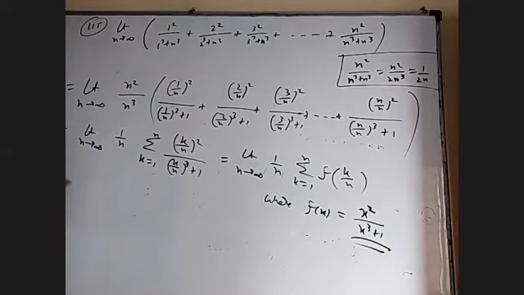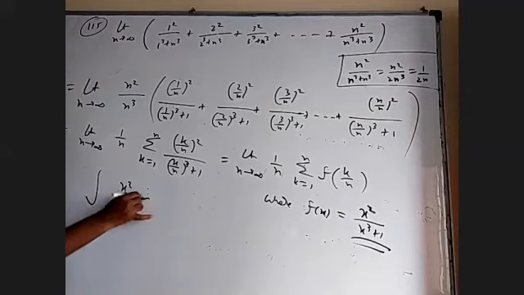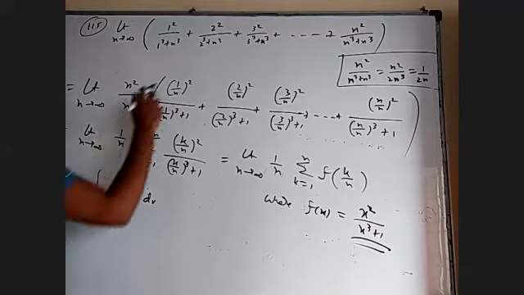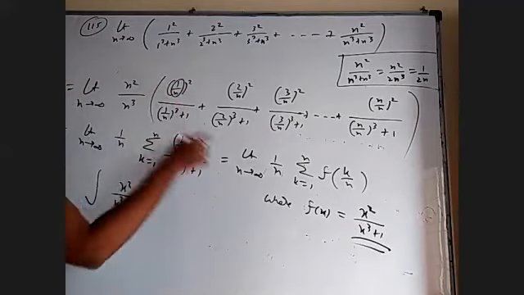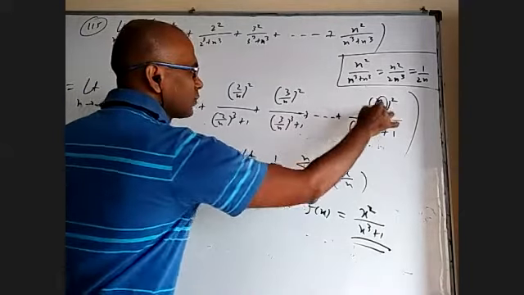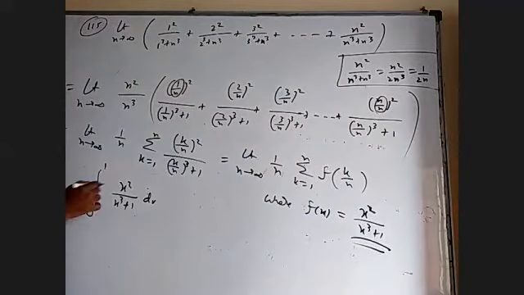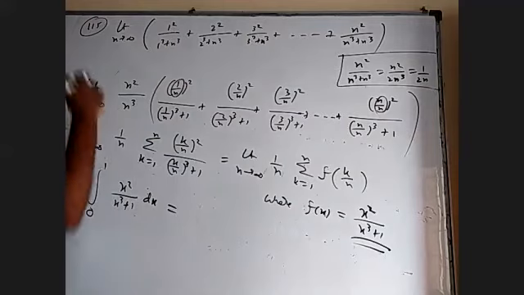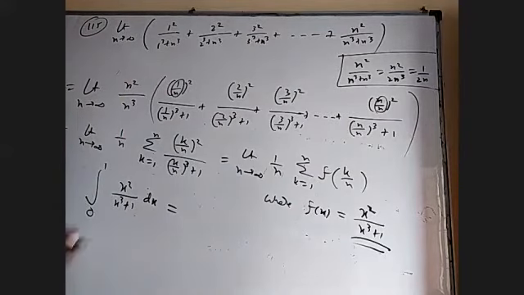Now, once you understand that, it is simply integral x square by x cube plus 1 dx. Mostly limits are 0 to 1, but once again, if you want, you can verify: your initial x value is 1 by n, at infinity it is 0. Your final x value is n by n, at infinity it is 1. Okay, so now we converted limit to integral. After that, solving the integral is very easy, for this is a derivative.